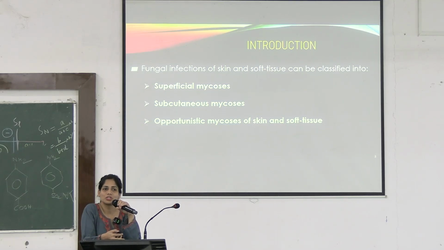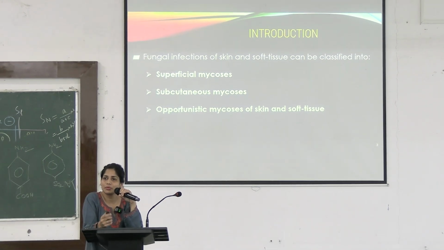So if it's superficial mycosis, it means it is attacking where? The keratinized tissue, skin, hair, nail and mucosa. In subcutaneous mycosis, it can attack the underlying tissues up to bones. And in opportunistic infections, people with immunocompromised state.